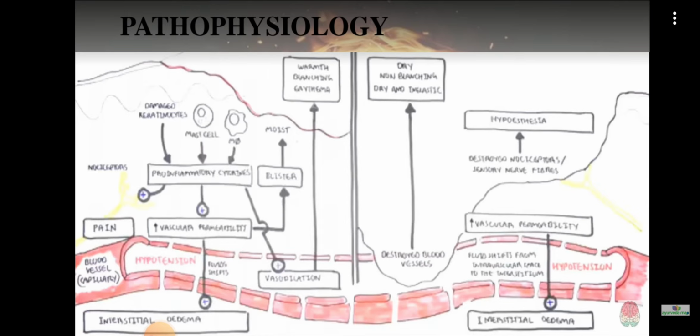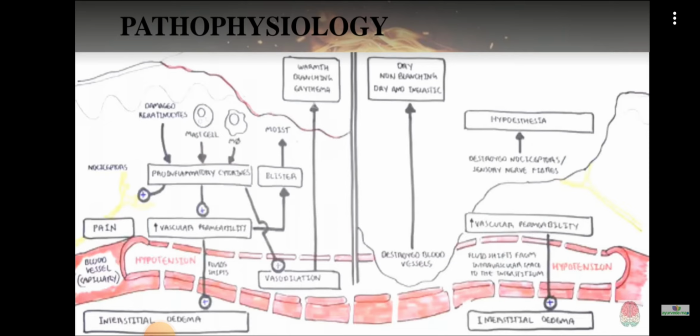Next, it will increase the vascular permeability. When the vascular permeability is increased, the fluid shift will be increased. From the inside of the vessels, the fluid will be shifting, and that will cause fluid accumulation in the spaces, and that will cause edema.